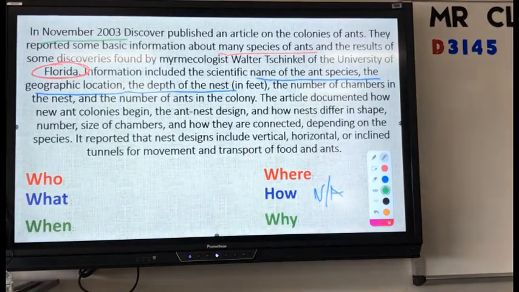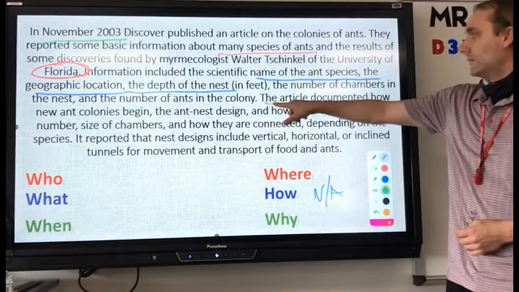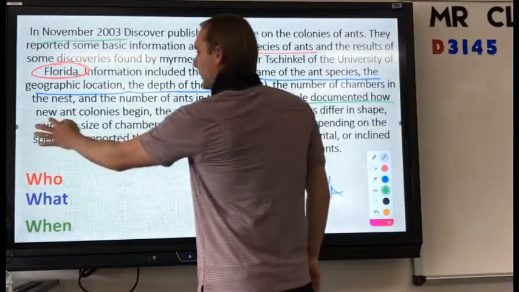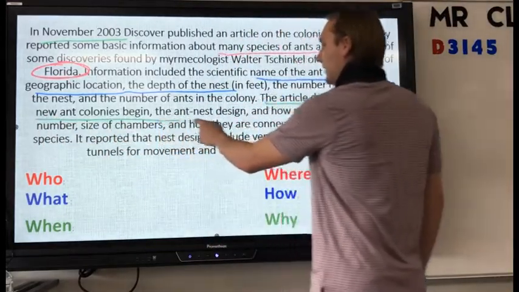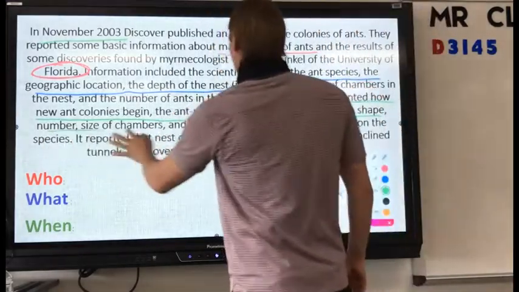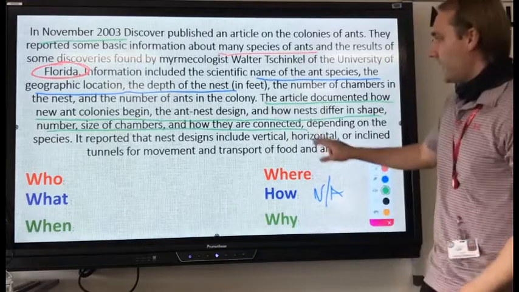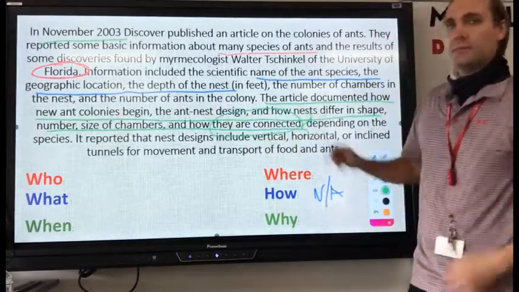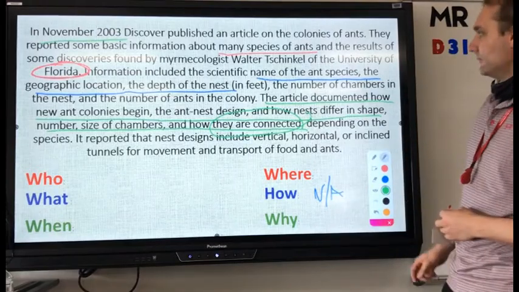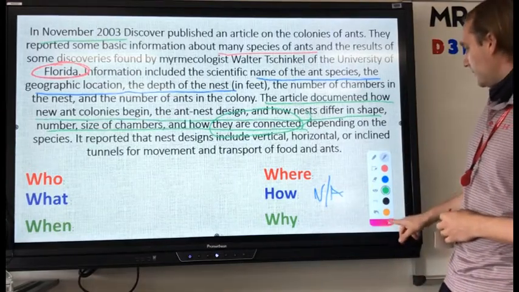It kind of tells a why. It documented how new ant colonies begin, the nest design, and how they differ in shape, number of chambers, and how they are connected. So the why is, what were they looking for? How they were all connected, getting all this data. A little tricky, watch out for it.